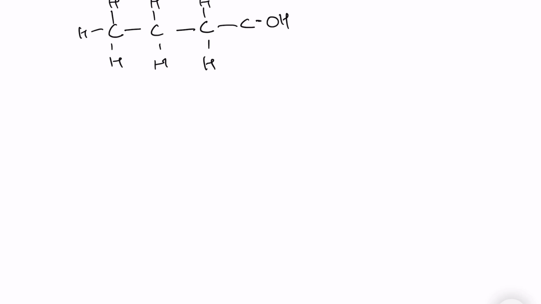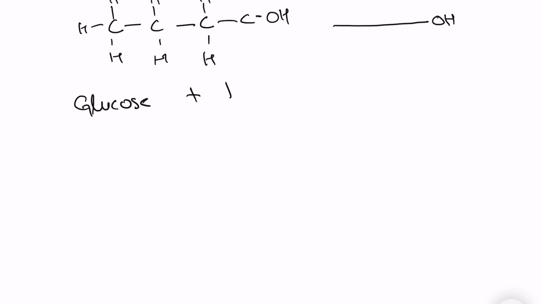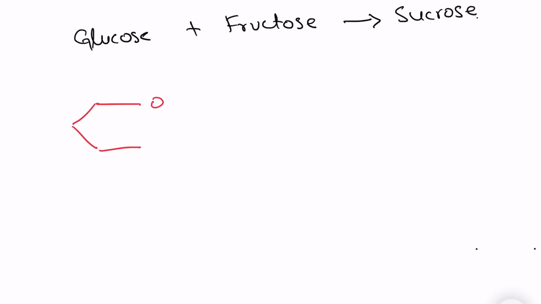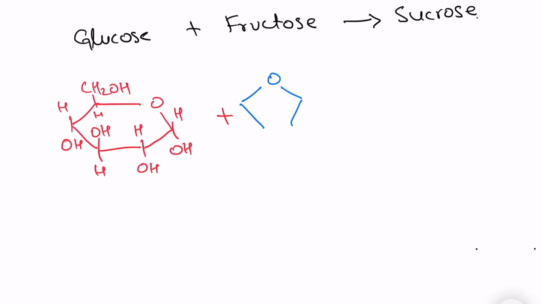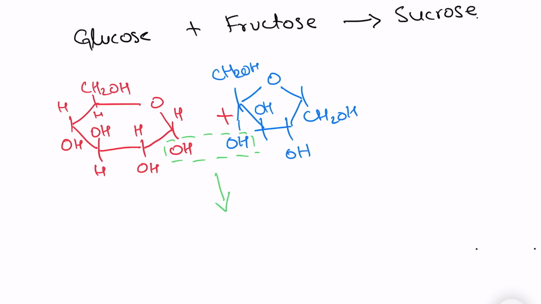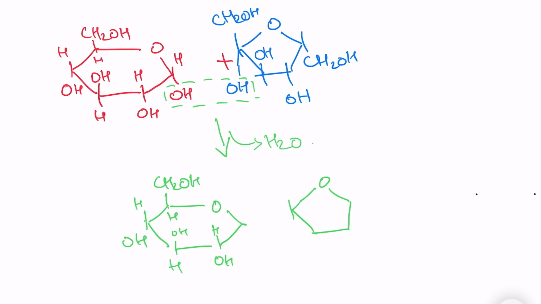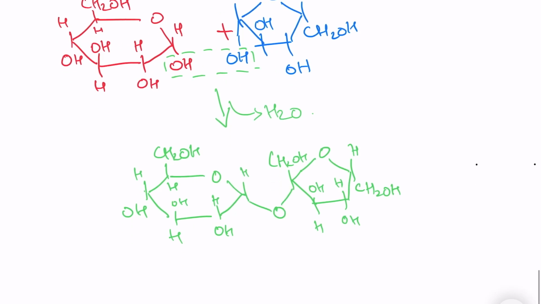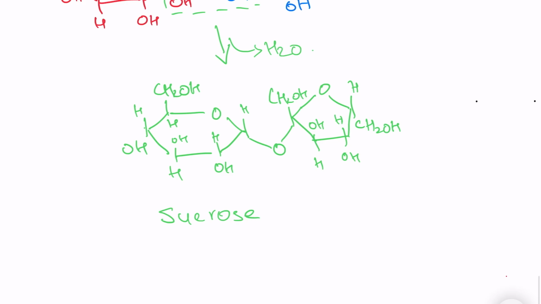So by convention, we draw these carbon chains attached to hydrogen atoms as straight lines, and we draw the functional groups separately. So for this equation where glucose combines with fructose to give sucrose, let's draw the ring structure as straight lines. Remember, at each corner there is a carbon atom present, which we are not drawing here. And then this 5-cornered ring is fructose. And these two OH groups react together to give a water molecule. And the disaccharide formed like this is sucrose. This is the glycosidic bond formed between the two monosaccharides. And here we have a sucrose molecule.